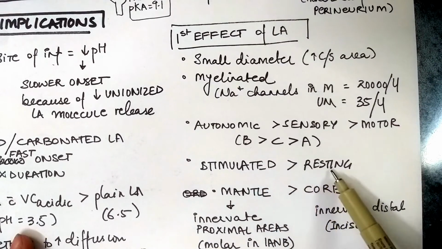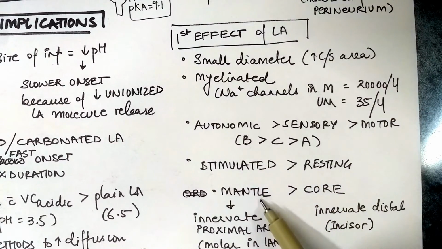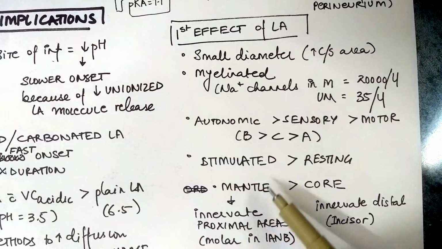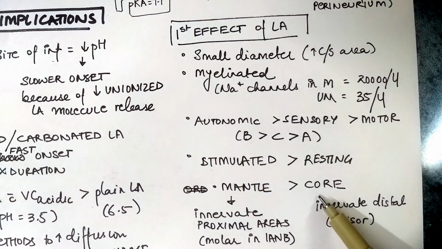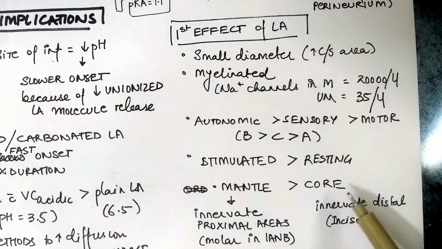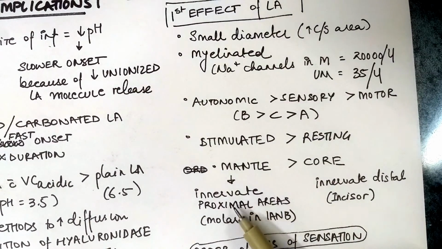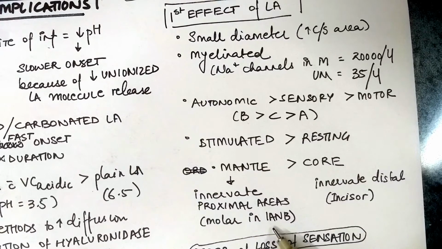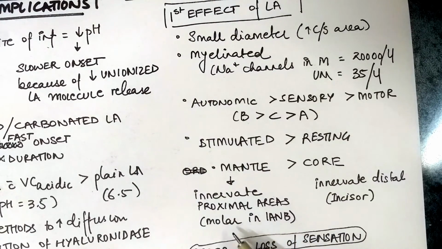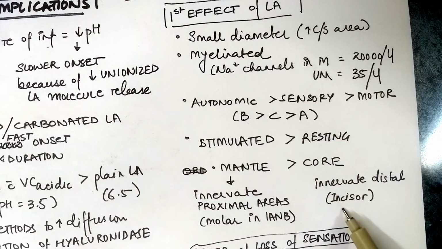Stimulated more than resting. And mantle fibers, which are on the periphery of a nerve, then the core fibers, which are located in the center. The clinical example is that the mantle nerve innervates the proximal area, that is molars in IANB. So when an IANB block is given, molars are anesthetized first and later on incisors are anesthetized.